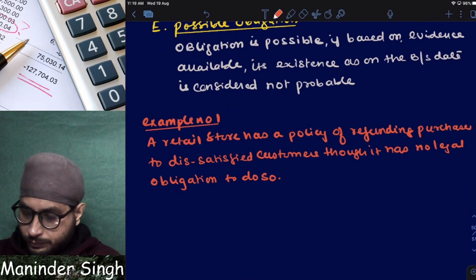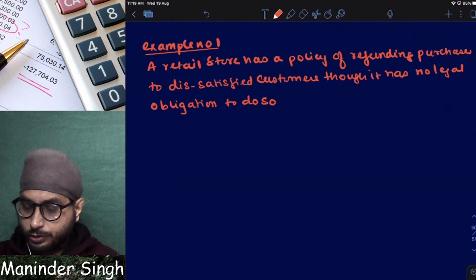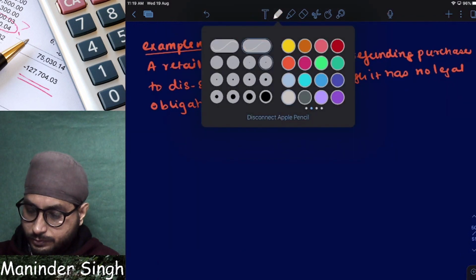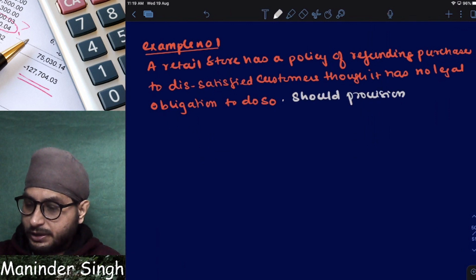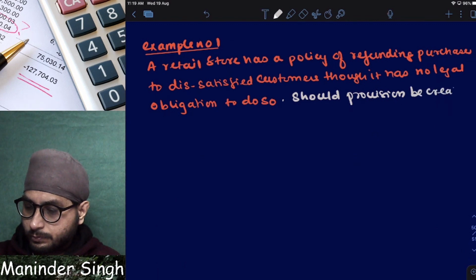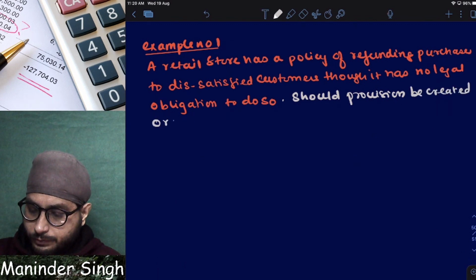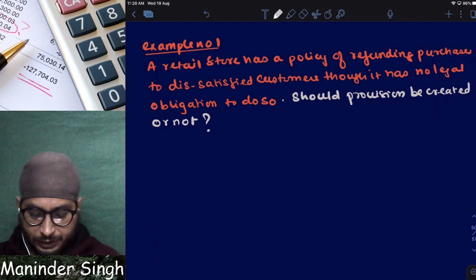Now tell, what should be done in this case? Should I create a provision or not? Simple. Should provision be created or not? Now I will explain, then you tell.